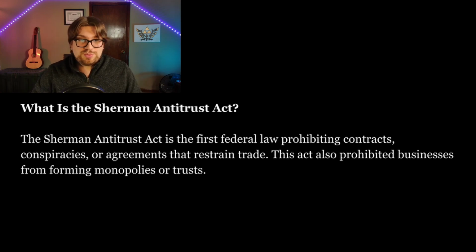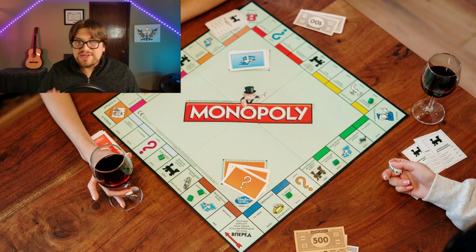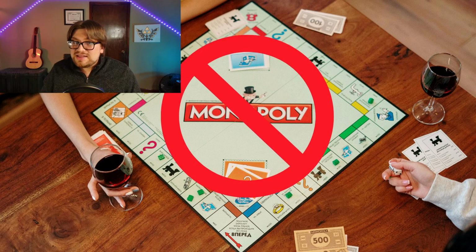This act also prohibited businesses from forming monopolies or trusts. A monopoly is when one seller in the market is offering a commodity, service, or good. The seller has no competition, so they can raise their prices to any rate they see fit. The consumer has no choice but to buy from the monopoly and is entirely at their mercy regarding pricing. Luckily, colluding or merging to form a monopoly is now considered unlawful, thanks to the Sherman Antitrust Act and other antitrust laws.